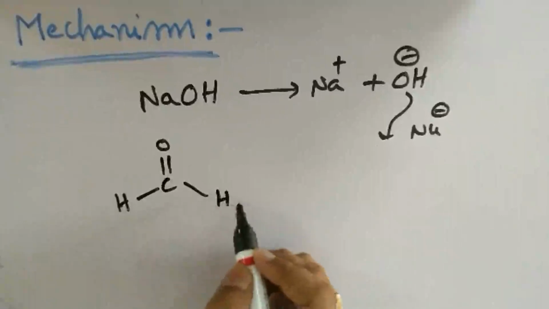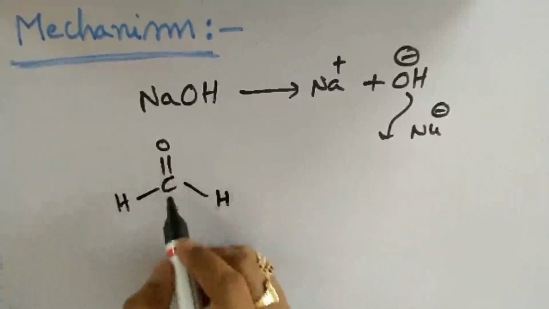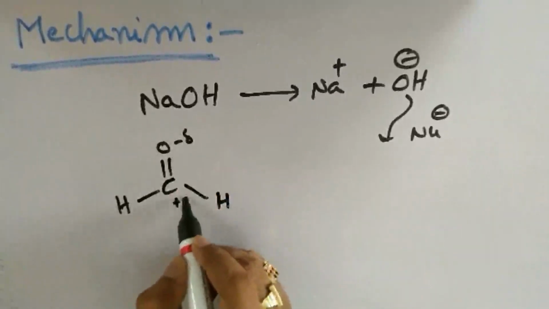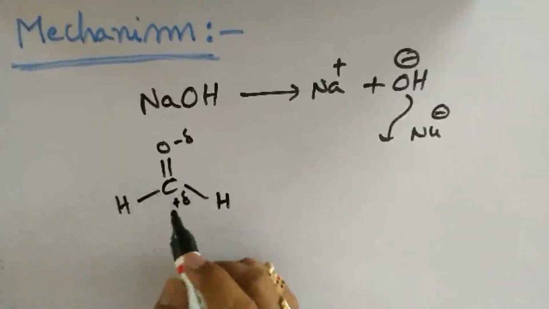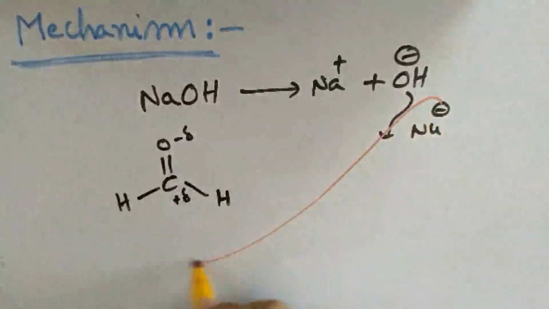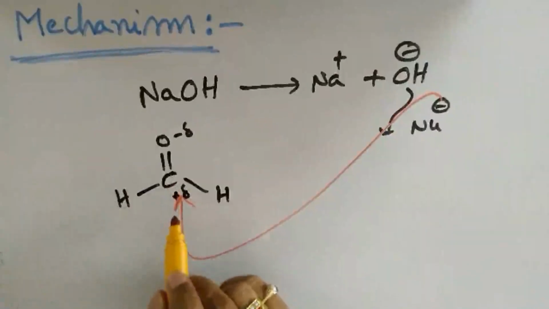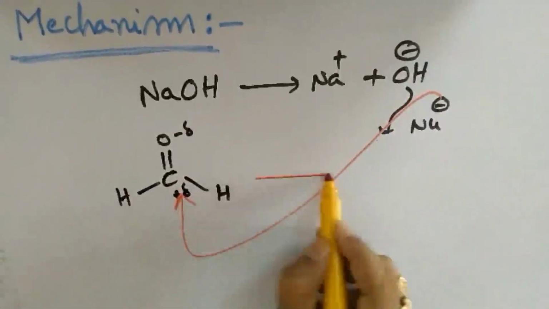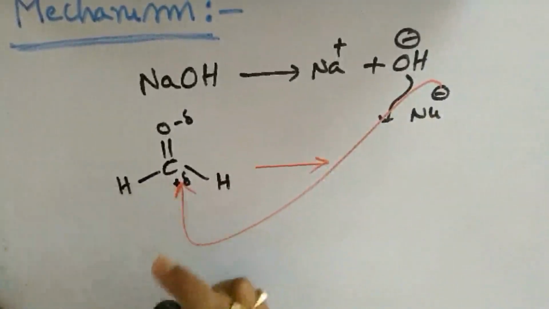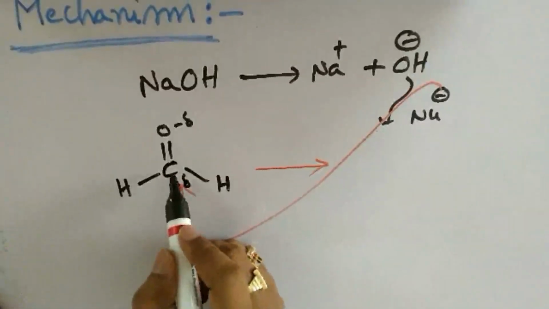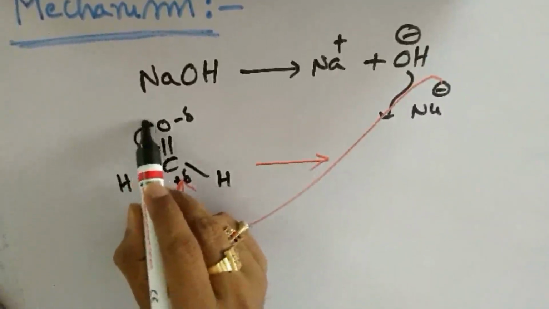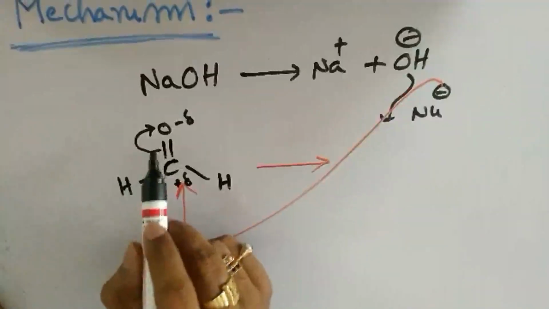Because in the aldehyde group we have partial negatively charged oxygen and partial positively charged carbon. So the nucleophile, which is in search of positive charge, comes and attacks this carbon. Whenever the nucleophile attacks the carbon, this carbon is going to get a fifth bond. Hence the pi electrons will be polarized completely onto oxygen, forming the oxoanion intermediate.